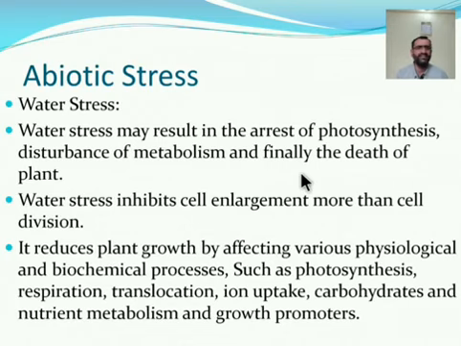Besides that, it reduces plant growth by affecting various physiological and biochemical processes. Due to the scarcity of water in the plant body, the different activities in the plant, namely photosynthesis, respiration, translocation, ion uptake, and after that carbohydrate and nutrient metabolism and growth promoters, can be totally affected.